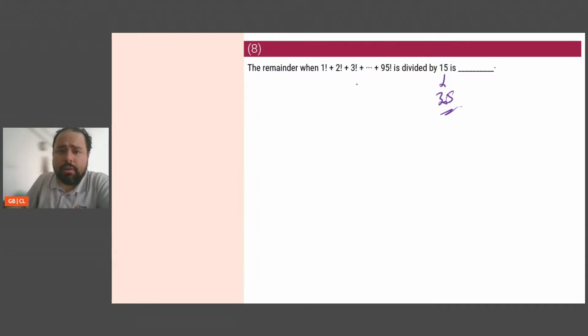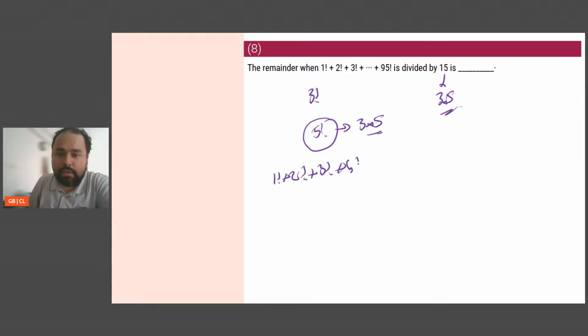Now which is the smallest factorial that is going to be divisible by 3? It is 3 factorial. Smallest factorial that is going to be divisible by 5? It is 5 factorial. And guess what? This 5 factorial is divisible by both 3 and 5. So any number greater than 5 factorial will also be divisible by both 3 and 5. That means only till 4 factorial will the numbers not be divisible by both 3 and 5. So this is all that I need to check, because from 5 factorial onwards, every number itself is divisible by 5.